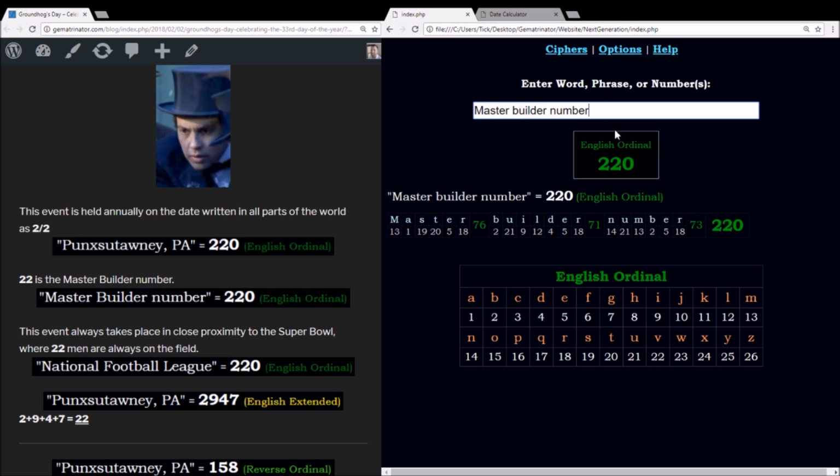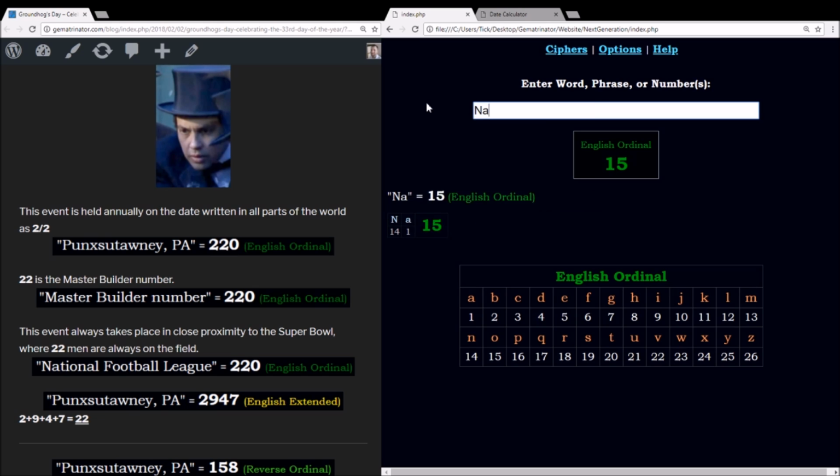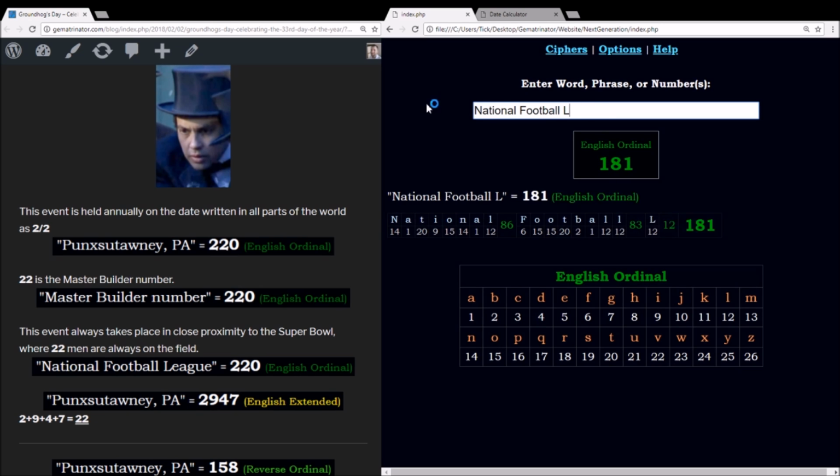Also in the language of Gematria, master builder number sums to 220. And it's always around this time every year that the Super Bowl takes place. The Super Bowl is the championship game of the National Football League. Once again, using the alphabetic order, National Football League equals 220. And think about how there's always 22 men playing during the game.